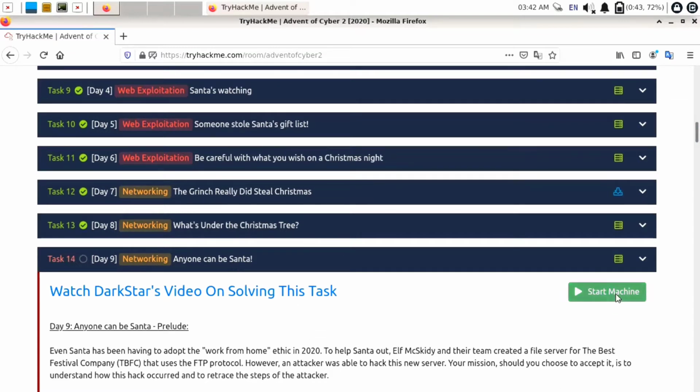First of all I will start this machine. You can also refer to the walkthrough video, like watching DarkStar's video on solving this task. Here you will get a better understanding of how you can solve this task. So this is just a theory part.